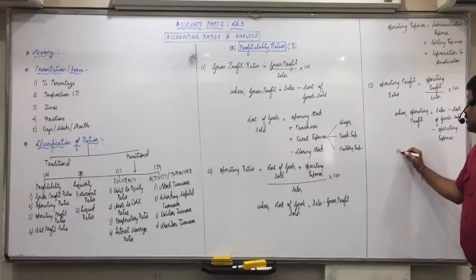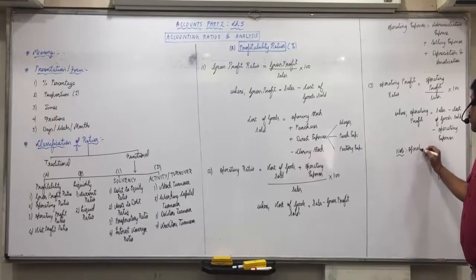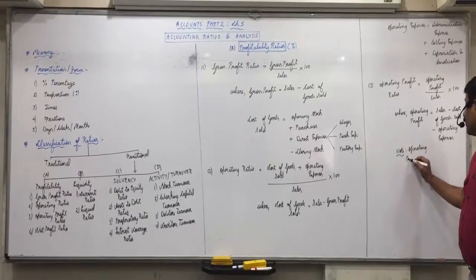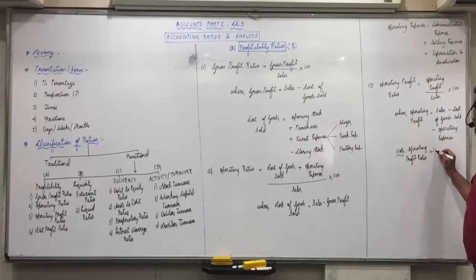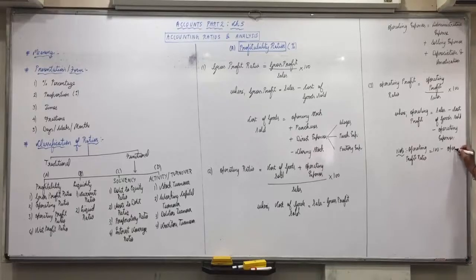And as I discussed with you, that operating profit ratio will always be equal to 100 minus operating ratio. So if operating ratio is already given in the question, then we need not apply the formula operating profit upon sales into 100. If operating ratio is already obtained, then how will you find operating profit ratio? 100 minus operating ratio. Did everyone understand this? Yes. This shortcut we will be using.